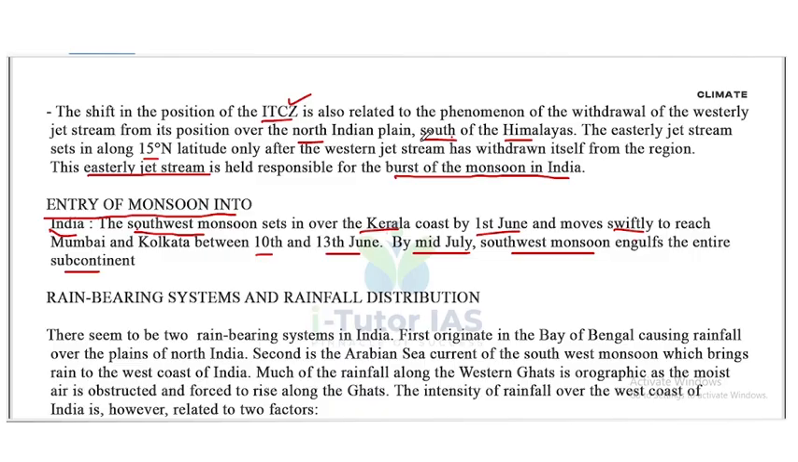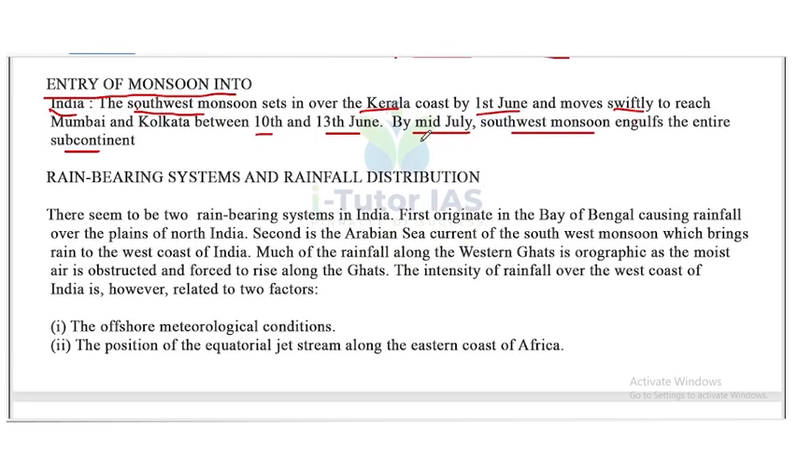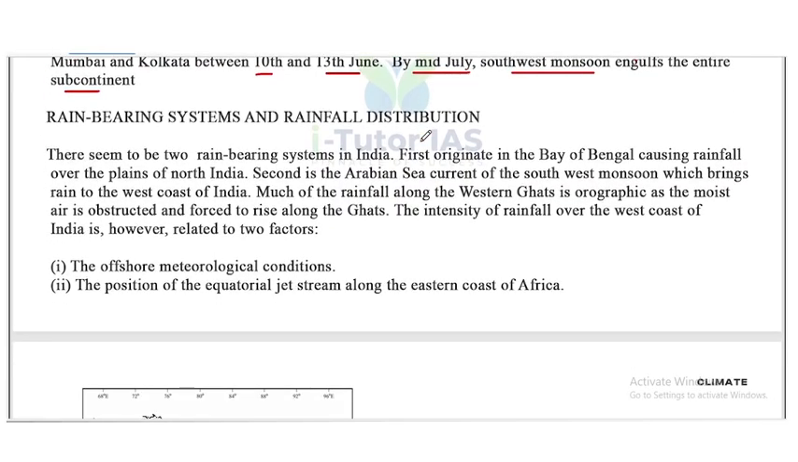Now, rain-bearing systems and the rainfall distribution. There seem to be two rain-bearing systems in India. The first originates in the Bay of Bengal, causing rainfall over the plains of North India. The second is the Arabian Sea current of the southwest monsoon, which brings rain to the west coast of India.